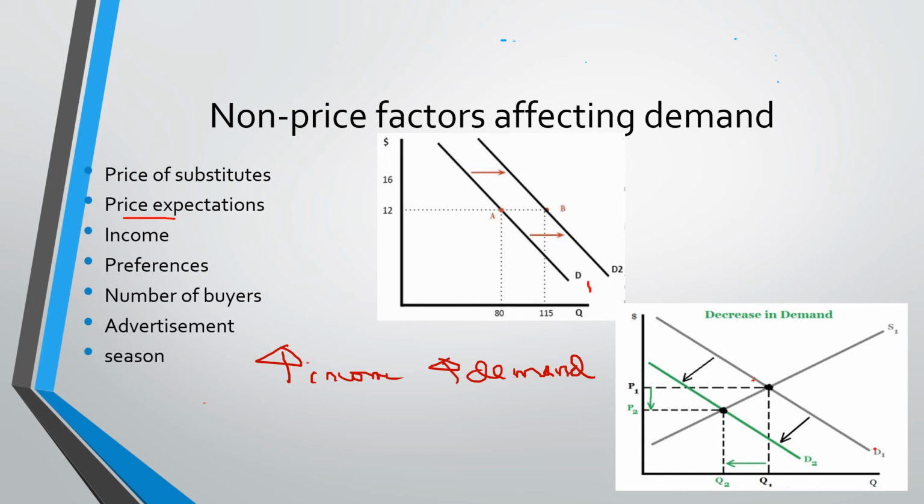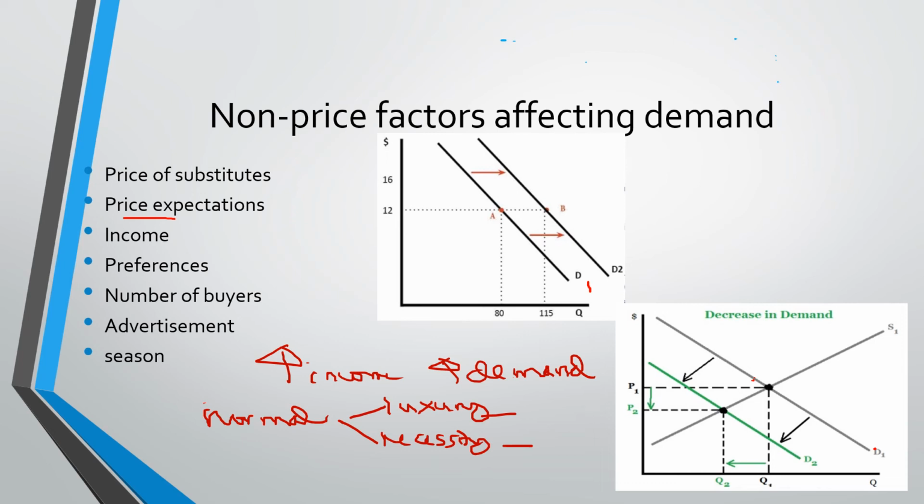If we're talking about normal goods, which can be a normal luxury or a normal necessity, luxury like cars, perfumes, jewelry, necessity like foods, beverages, healthcare, when the income is high, we tend to have a higher demand for luxury goods and normal necessity goods. So our demand will increase, shift to the right.